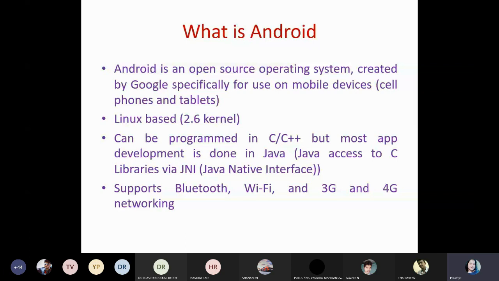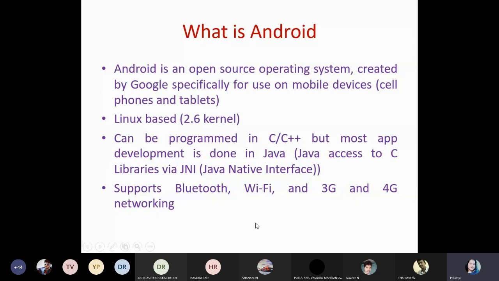And what are the additional advantages of Android? I think everyone knows these advantages, right? It supports Bluetooth, Wi-Fi, wireless. Nowadays every session is going on based on Wi-Fi only. So that Wi-Fi facility is also supported by that advantage, and that feature is provided by the Android platform only. At the same time, 3G and 4G networking concepts, Wi-Fi, Bluetooth. So these are the additional advantages of Android, right?